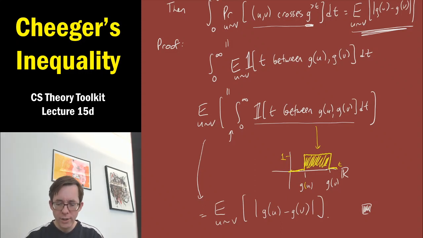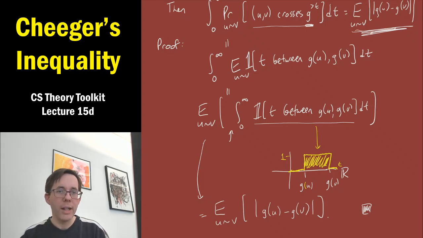So this little trick, this co-area lemma, lets you relate the probability that a random edge will be on the boundary of this super level set, g greater than t, to some kind of notion of the variance of g as a function. We're almost done, except that this is the variance, quote unquote, but where you use absolute values, and we wish that it were the variance using squares, because that's related to the actual variance of g.